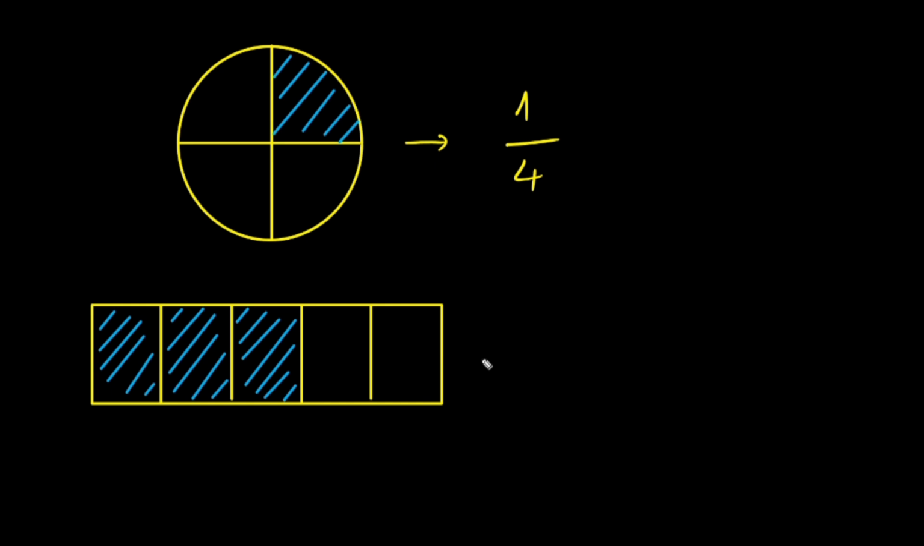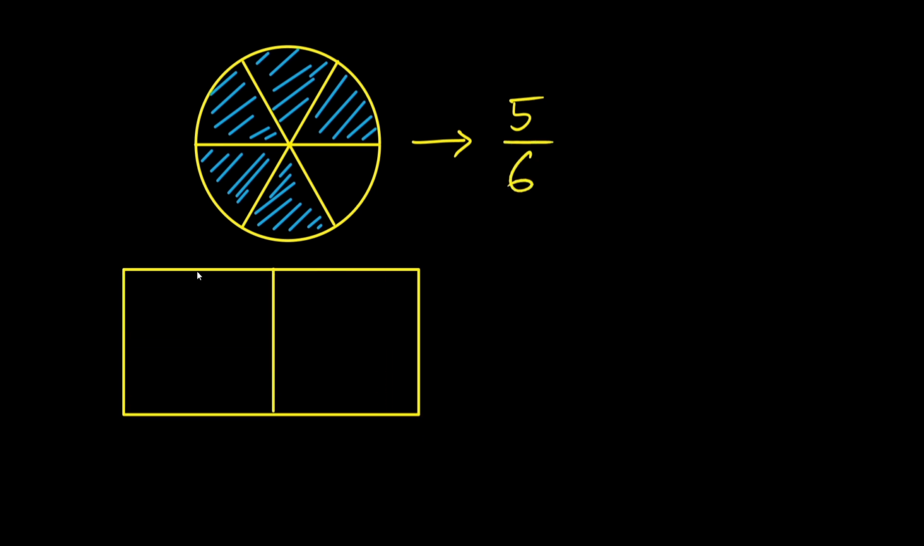Now for the rectangle, it's broken up into 5 parts, and this time, 3 of them are shaded, so the fraction is 3/5. Let's look at another circle example. This one is divided into 6 parts, and 5 of them are shaded, so we say that 5/6 of the circle is shaded.